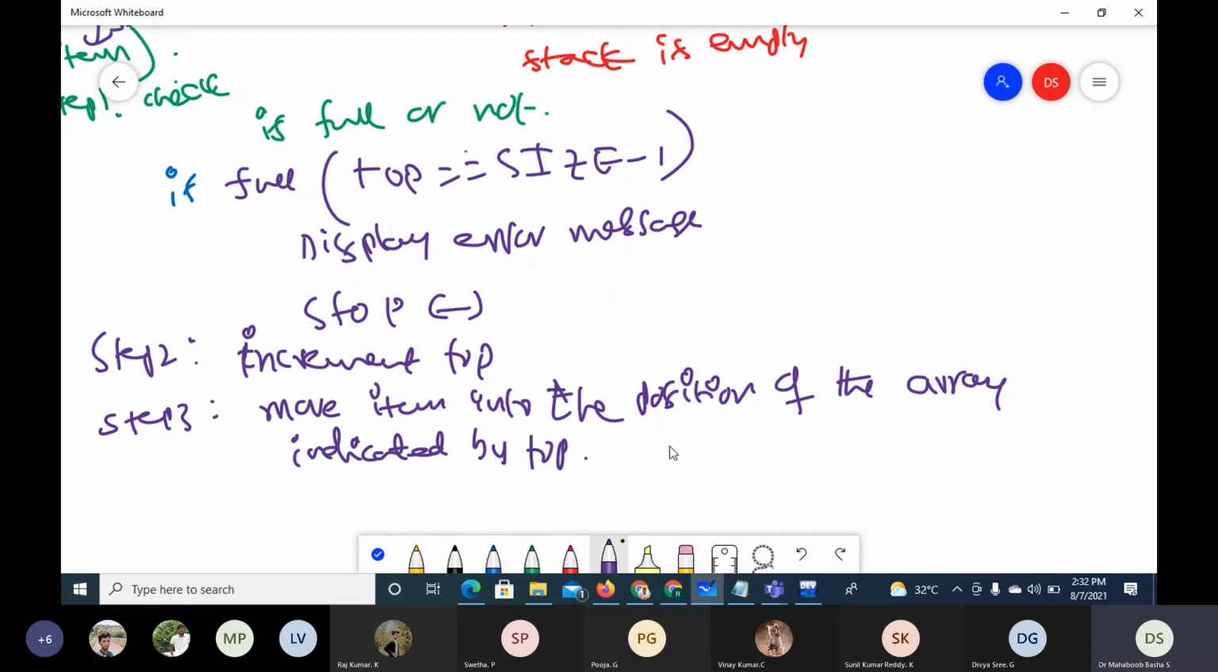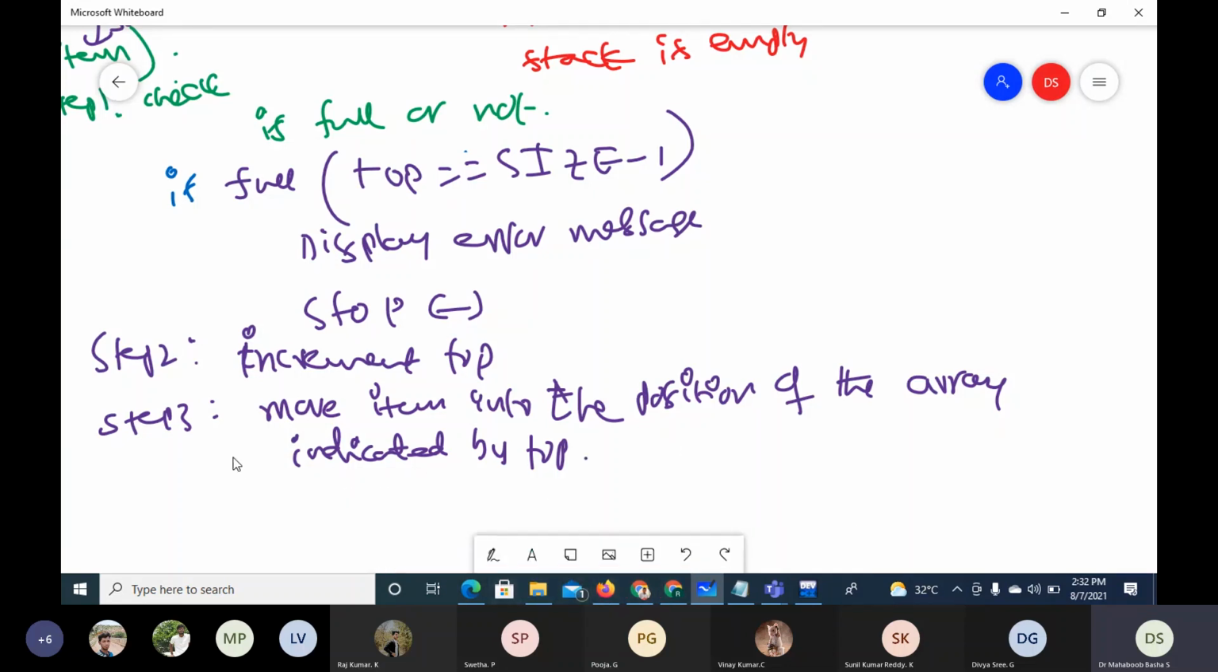It is a 3-step operation. First step, check full. If full, stop. How do you check if full? If top is size -1, we say full and we stop. If not full, increment top, then move item into the position of the array indicated by top. That is how we do it.